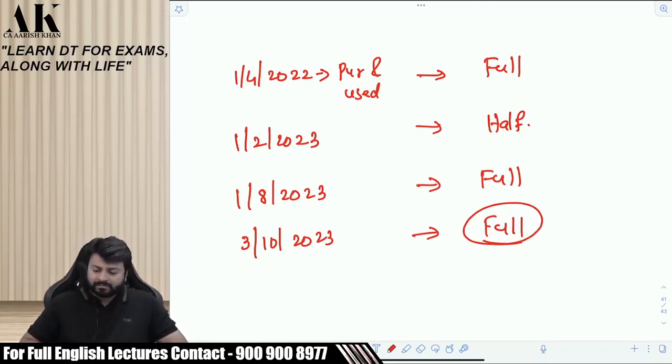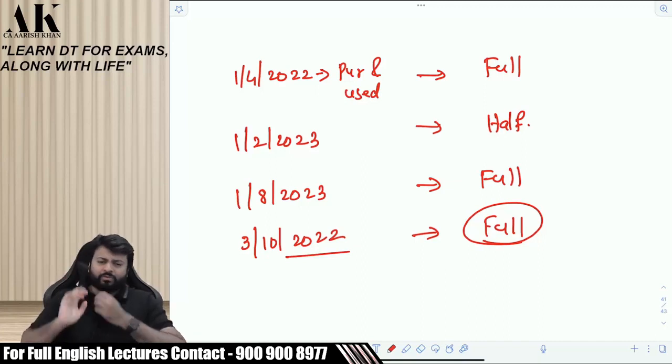Feb. Please tell. 28 days, not 29 days, because it is October 2023 to Feb 2024 and 24 is a leap year. Gopi Chand, I'll just change this date, because for our exam leap year is not applicable. So let us not think from that perspective. I'm taking this as 22. Is it clear?